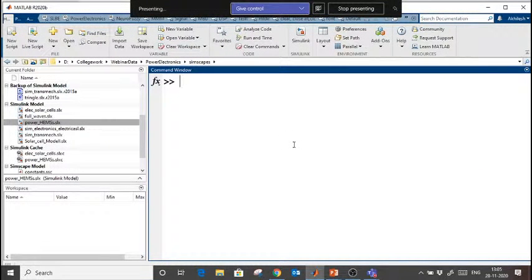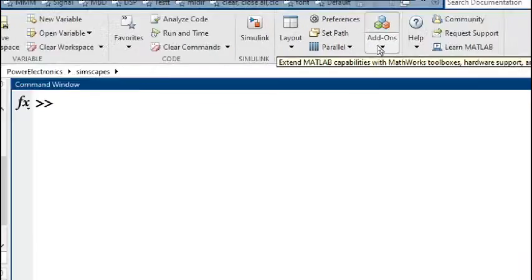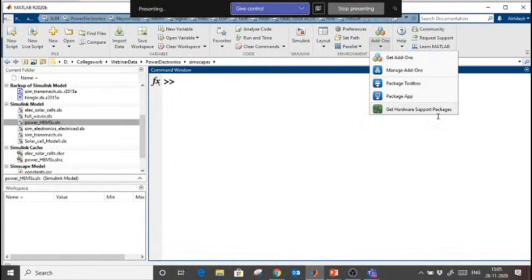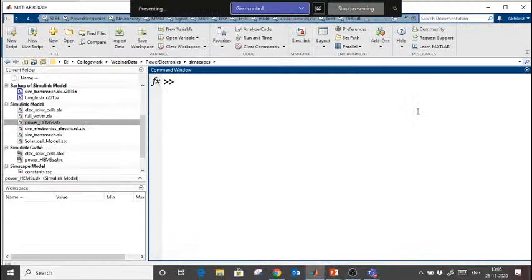The first step, what we are going to do: first of all, whatever hardware you are going to interface with MATLAB, you require support packages for that, and those support packages are free. You have to click here on add-on. In add-on, get hardware support packages. Once I click here,